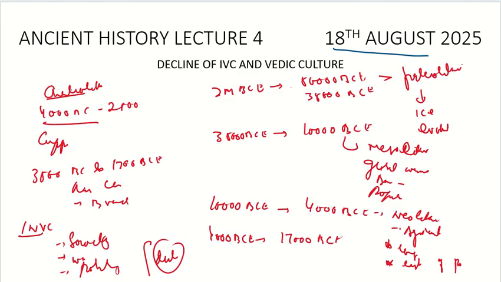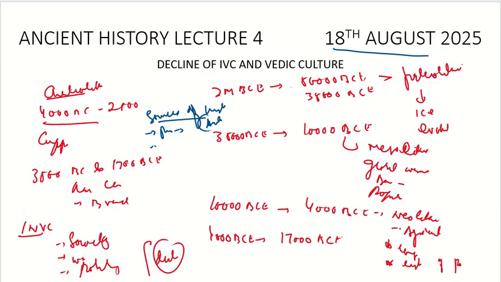In our first lecture we also discussed that there is something called the sources of history. On the basis of the sources of history, there is prehistory, where we have only archaeological evidence. For example, the Paleolithic age, the Mesolithic age, the Neolithic age, and the Chalcolithic age without Harappan civilization.